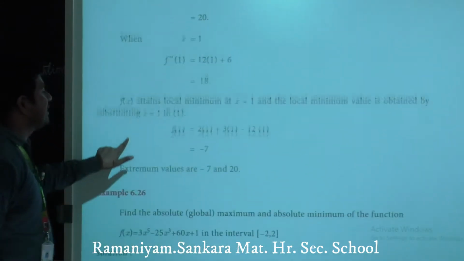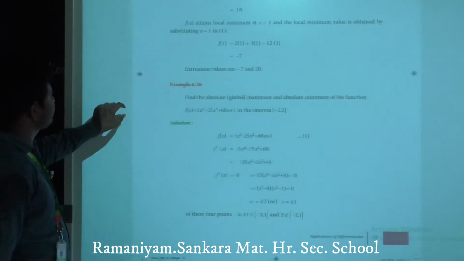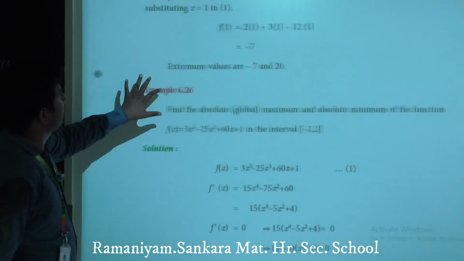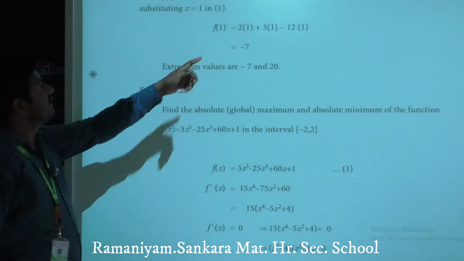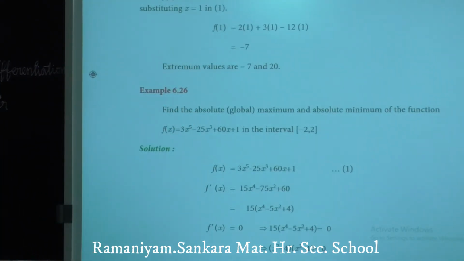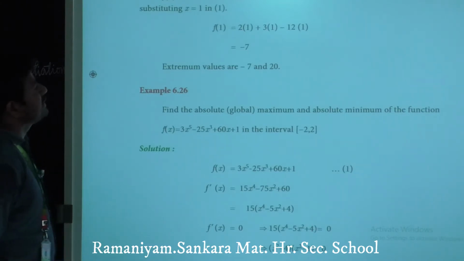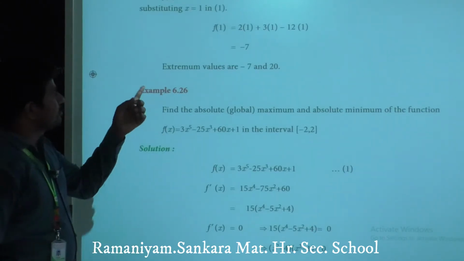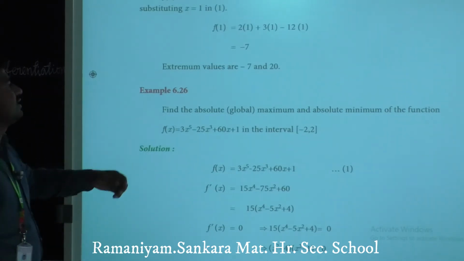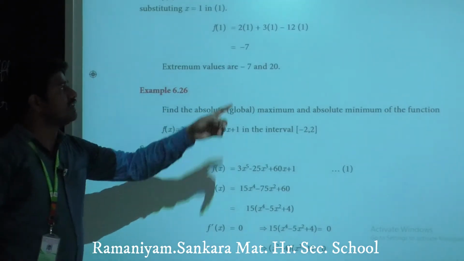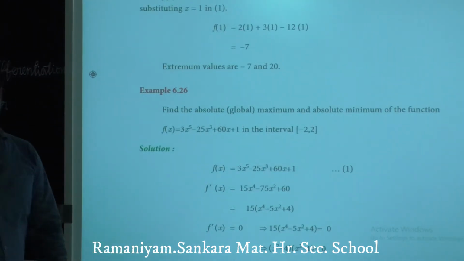Next, apply the value of x equals to 1 in the given function. f of 1 equal to 2 into 1 cube plus 3 into 1 square minus 12 into 1. We will have the result 2 plus 3, 5. 5 minus 12, result is minus 7. So extremum values are minus 7 and 20.